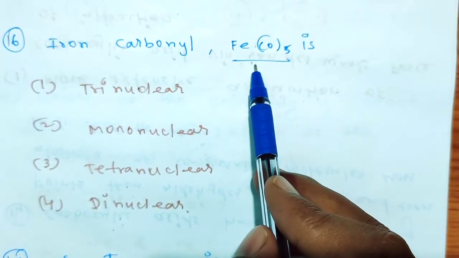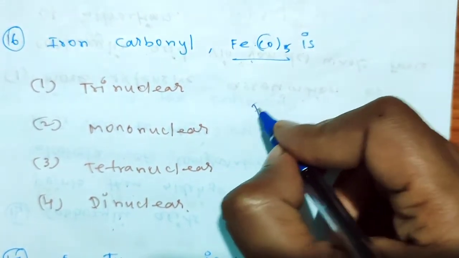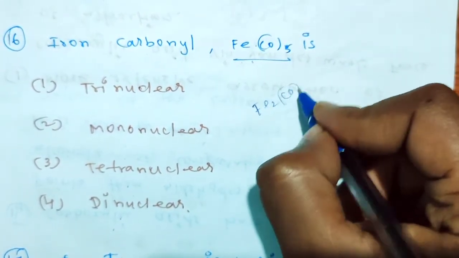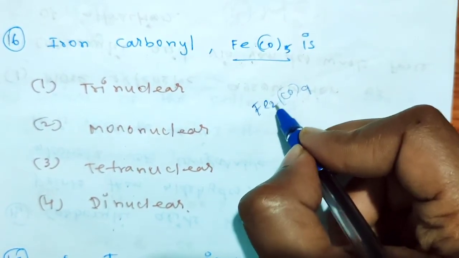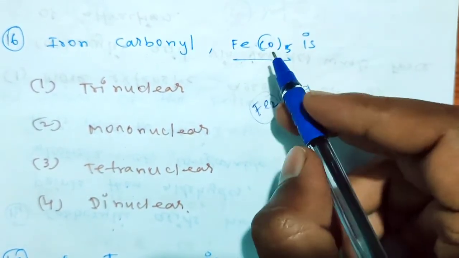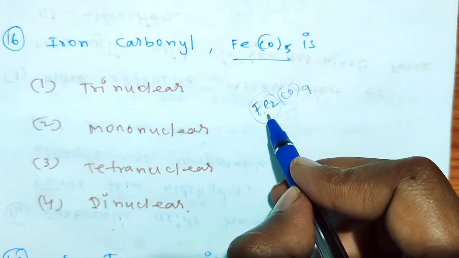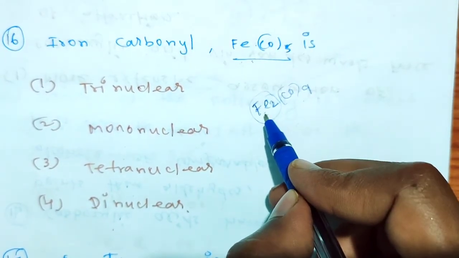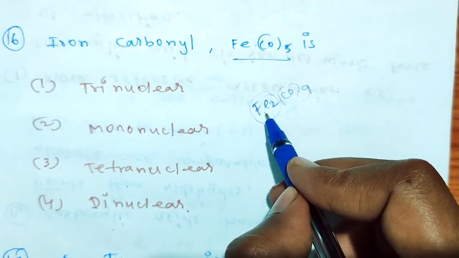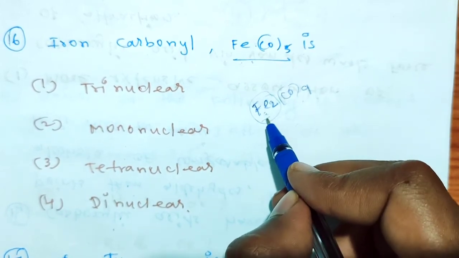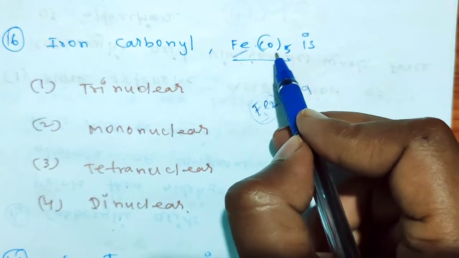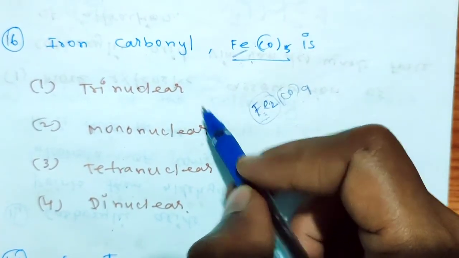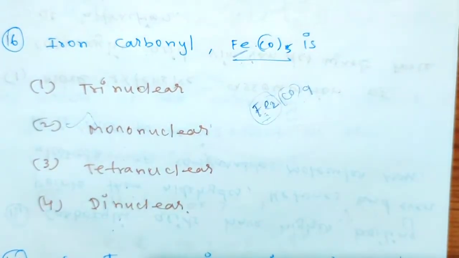Two means di. For example, I am writing Fe2(CO)9. Here two iron atoms are present. Now this one is dinuclear. Why? Because two metal atoms are present, that's why this compound becomes dinuclear. But here only one metal is present, that's why this Fe(CO)5 is mononuclear. So this is the right option, right?